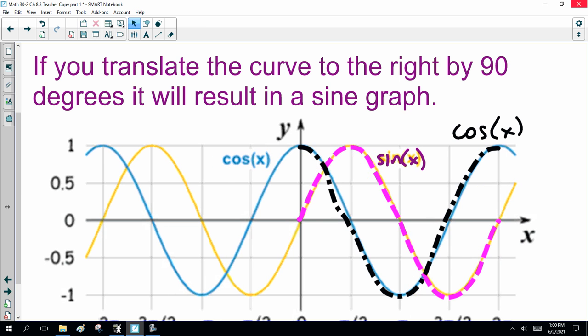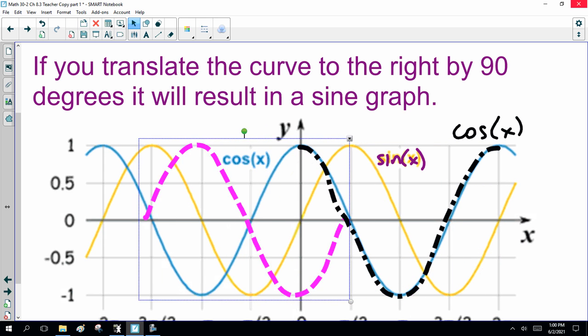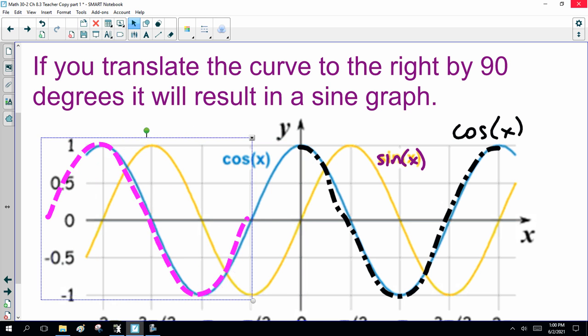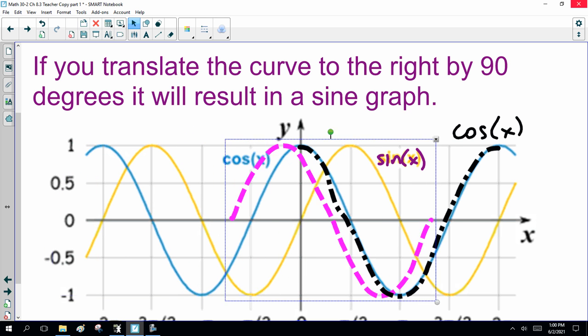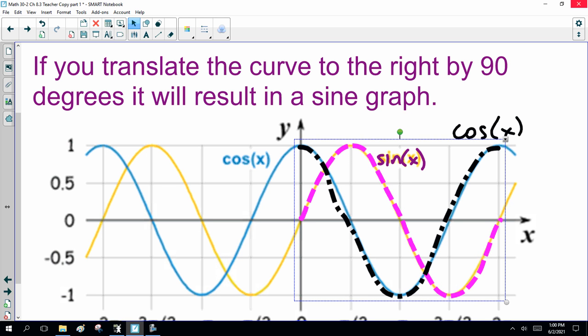Here's the sine graph moved. Here's the same sine graph moved. And later I'll talk about moving it. That's the next lesson. For the moment, notice, very identical curves, they just moved to the right.